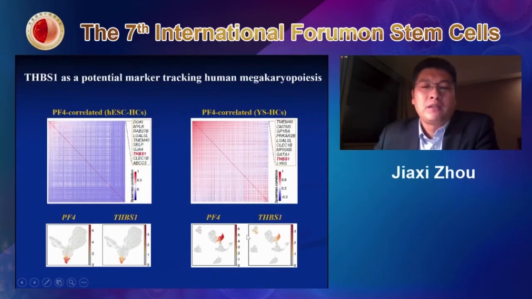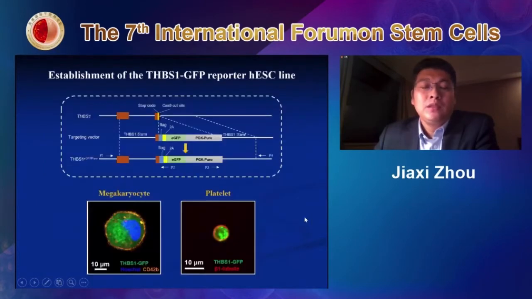So to track this, and to study its function, we tried to establish the THBS1 GFP reporter. What we have done is put this GFP gene in the THBS1 locus, establish this THBS1 reporter cell line, then induce it to megakaryocyte or platelet differentiation. Interestingly, we found this GFP can successfully mark the megakaryocyte and also the platelet. That means this THBS1 reporter indeed works.